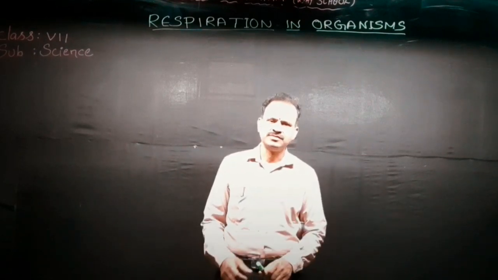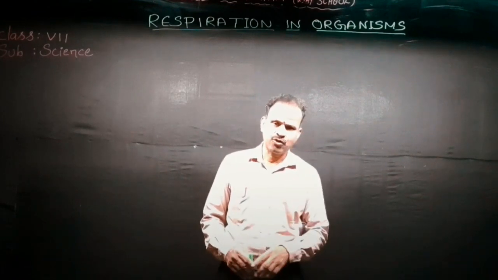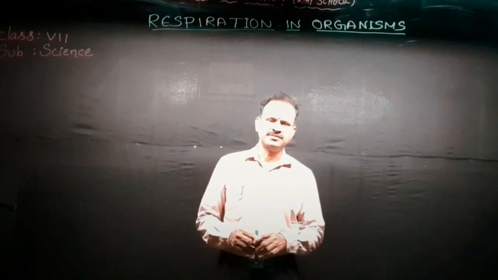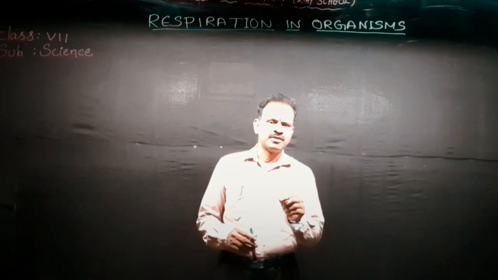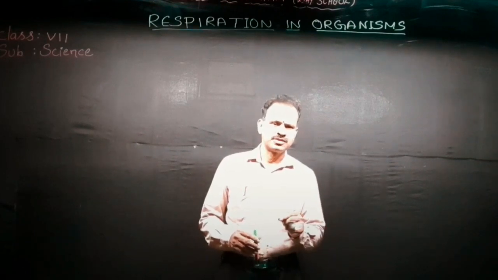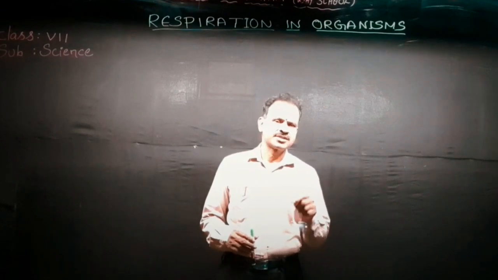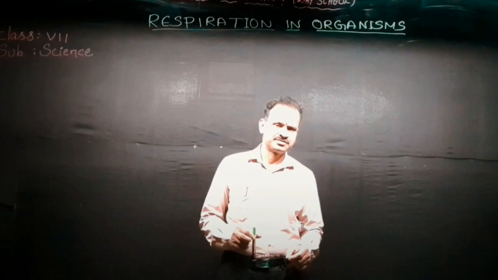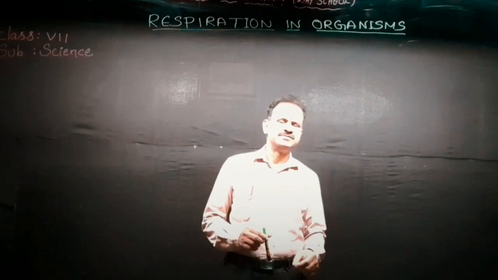In module 1 we learned about aerobic respiration and anaerobic respiration. What is meant by aerobic respiration? If the glucose molecule splits into carbon dioxide and water in the presence of oxygen, that is called aerobic respiration.